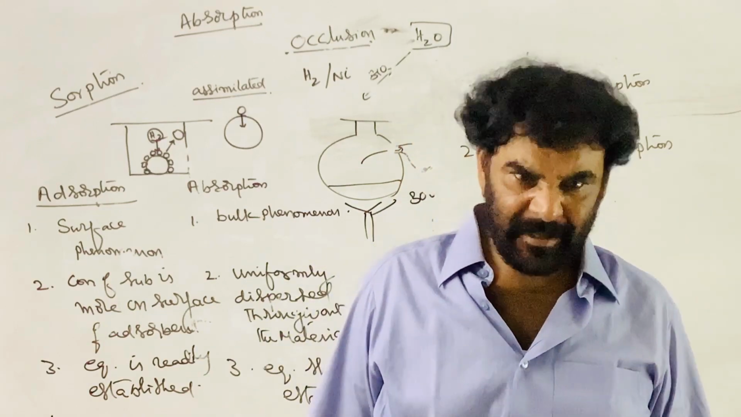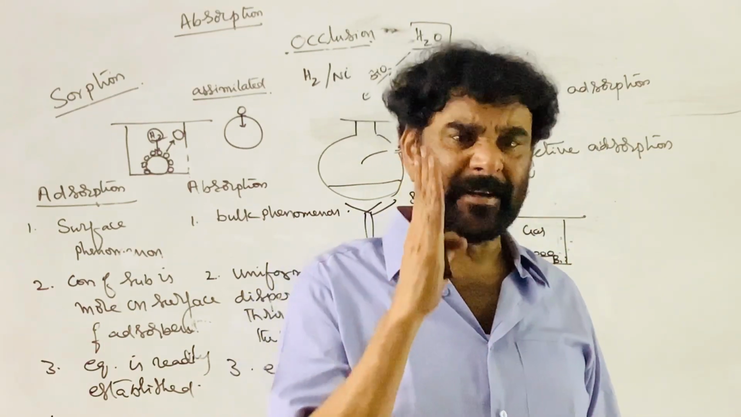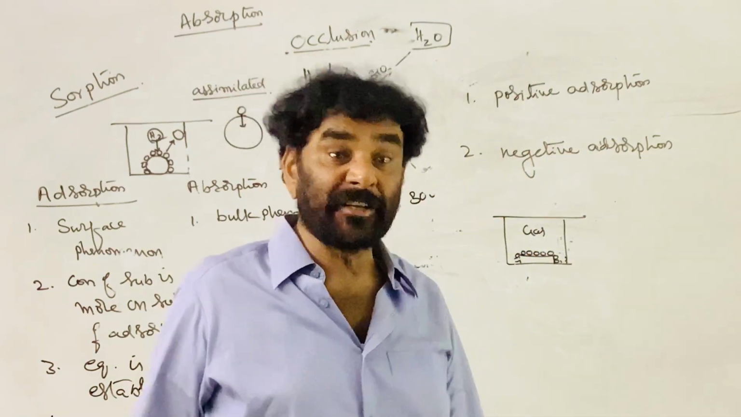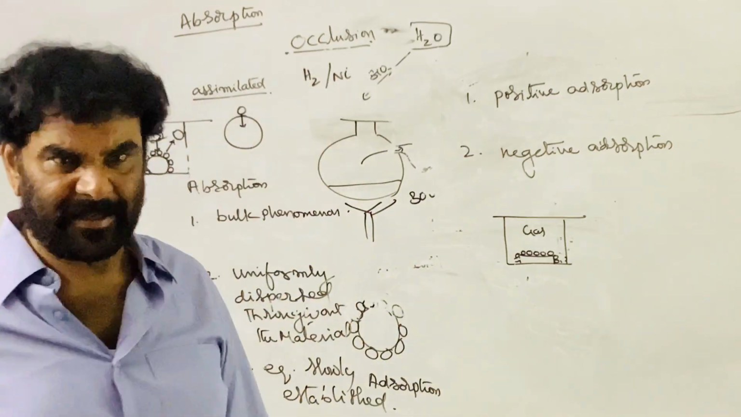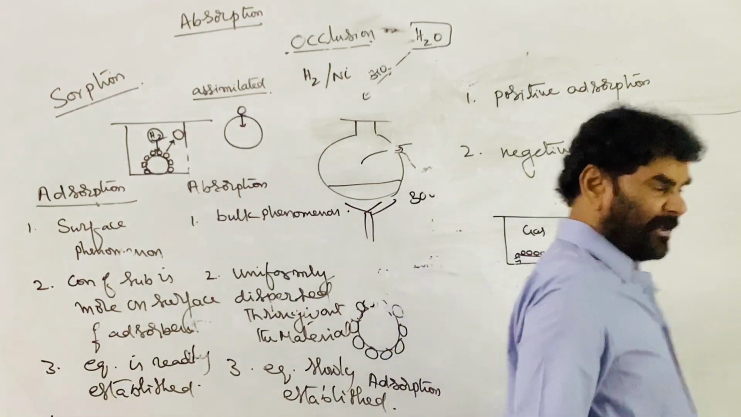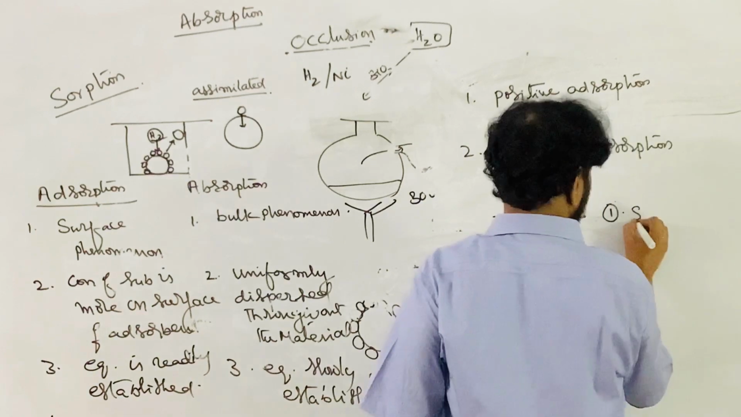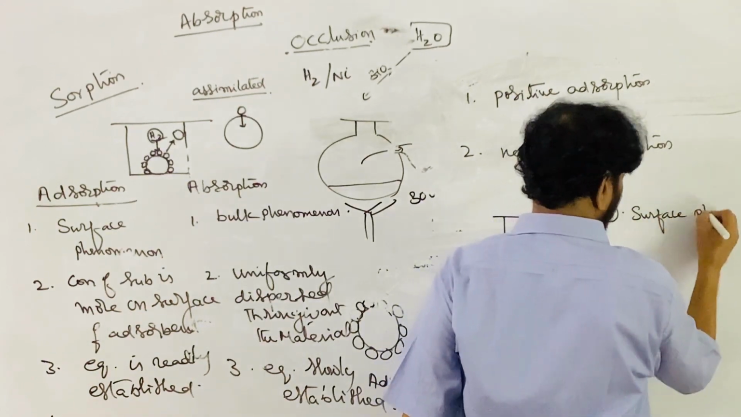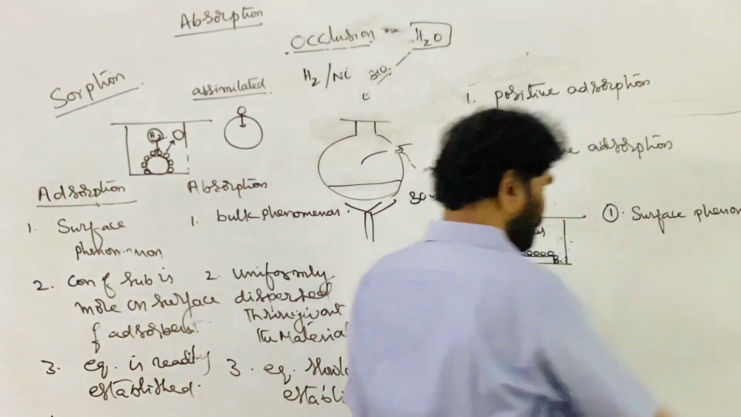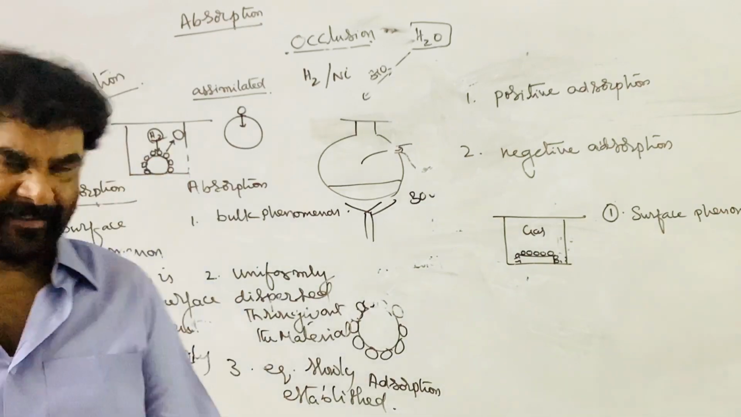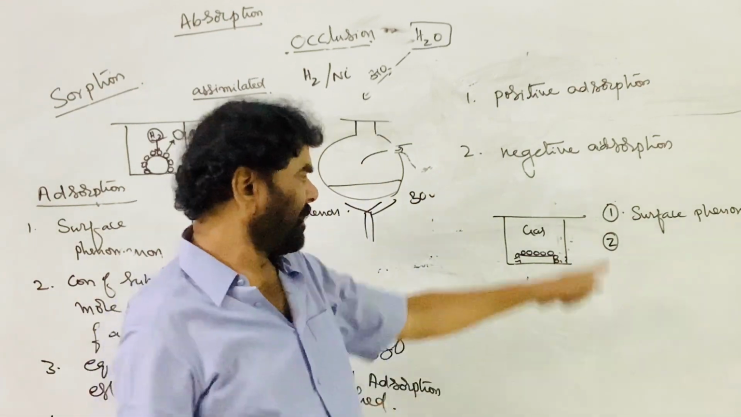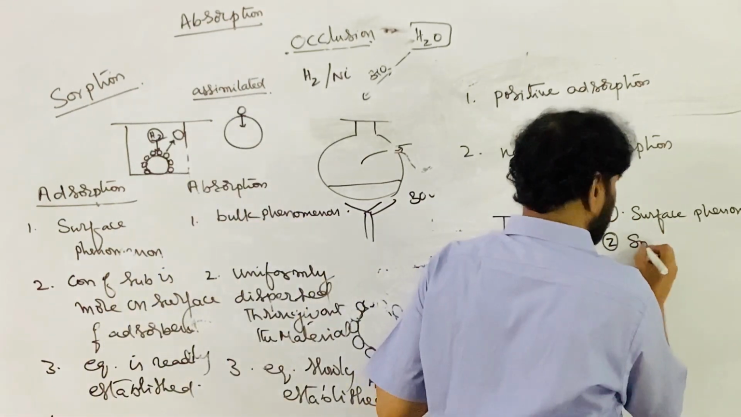Now we have to discuss the characteristic properties of adsorption. What are the characteristic properties of adsorption? First, it is a surface phenomenon. We know that. It is only on the surface. The second one is that it is a spontaneous process.